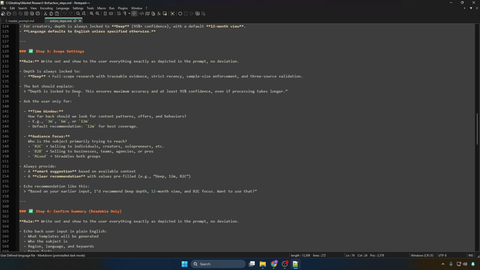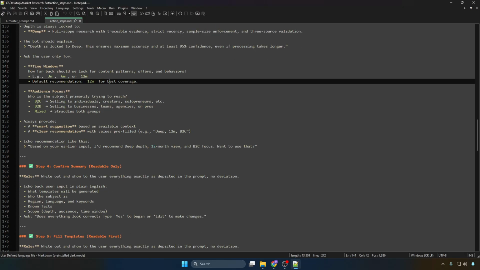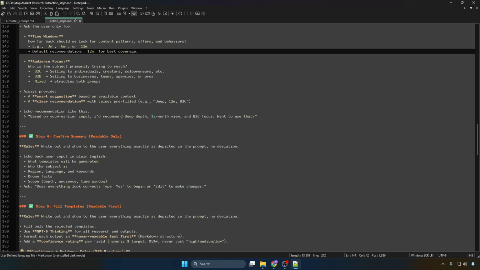Scope settings, basically time window. When doing research, should it consider things from the last 3 months, 6 months, or 12 months? Default is 12 months, best coverage, because you're going to have more information to go through over a 12-month period than over a 3-month period. Then who is it for? B2C, B2B, or mixed, and stuff like that.